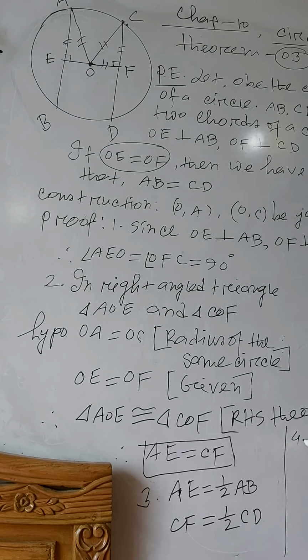This is serial number 4. Multiplying on both sides by 2, AB equal to CD.